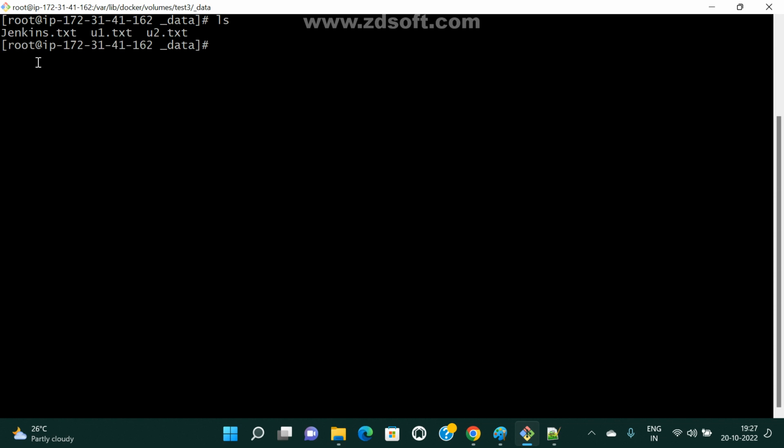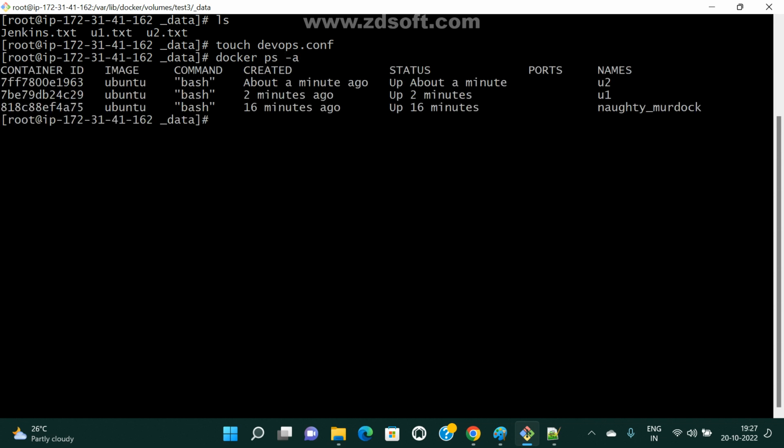Now I'm going to create one more file here. Touch, for example, devapps.conf, a config file I created. Now let me connect to one container. docker ps -a. Now see, docker exec -it. I want to connect to one container, any container.